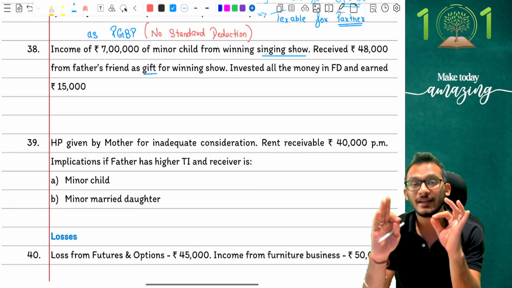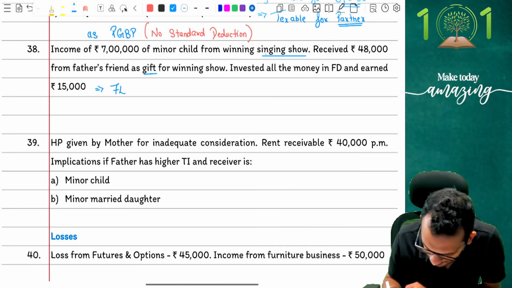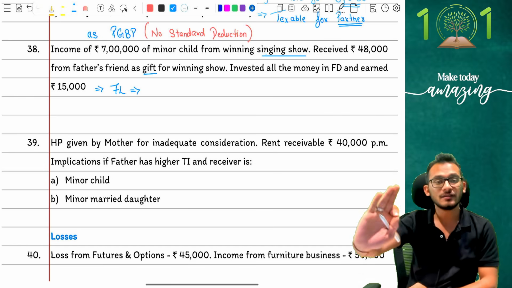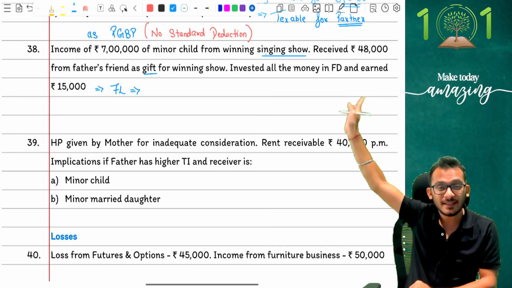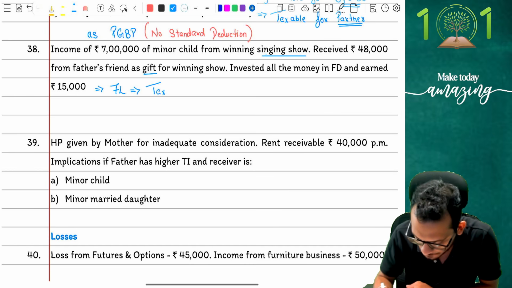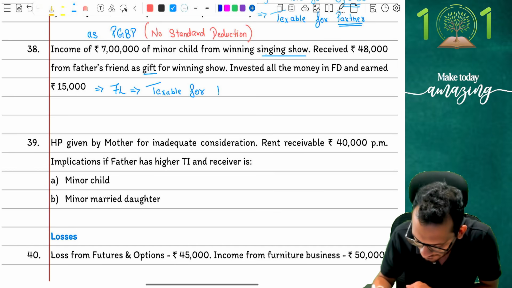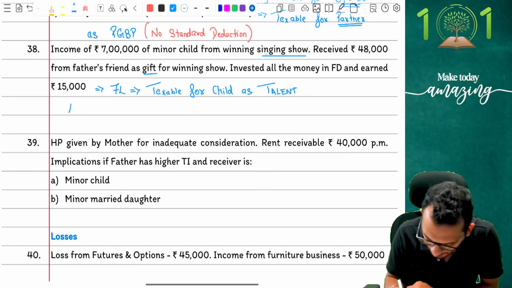Matlab, we are going to look at each item one by one. First, the number of rupees 7 lakhs. The number of rupees 7 lakhs logically should have been taxable for the parent. But here, I am telling that the money is coming from a singing show. And singing show is a skill and talent, and therefore this is taxable for the child itself, because it is coming out of talent. Correct, not correct? Great. Next comes the question on 48,000.